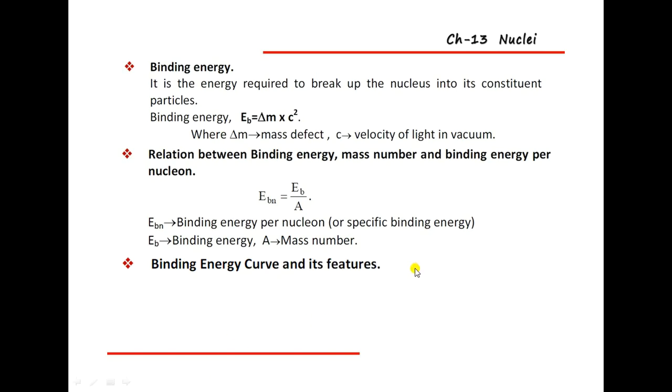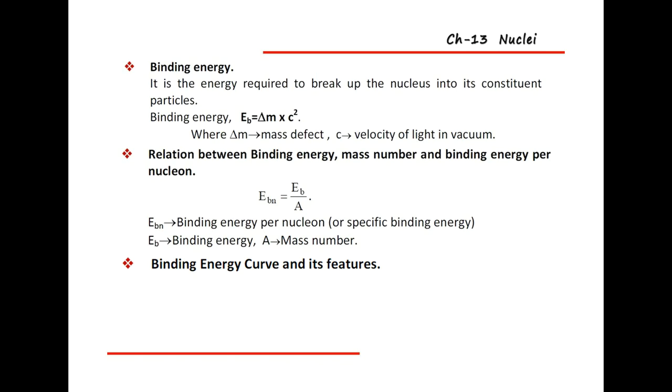Now, the relation between the binding energy, mass number, and binding energy per nucleon is EBN is equal to EB divided by A, where EBN is the binding energy per nucleon. So binding energy per nucleon is the ratio of binding energy to the mass number.